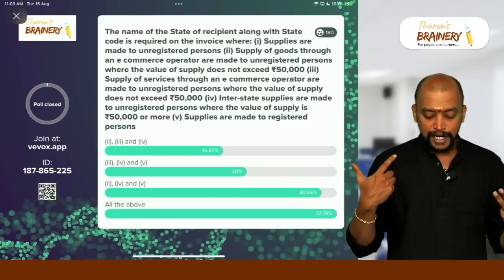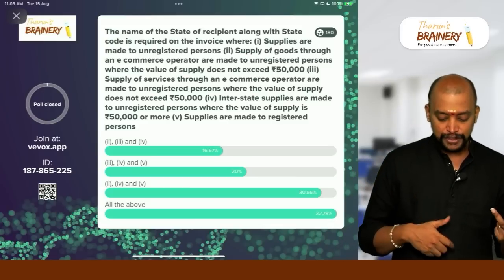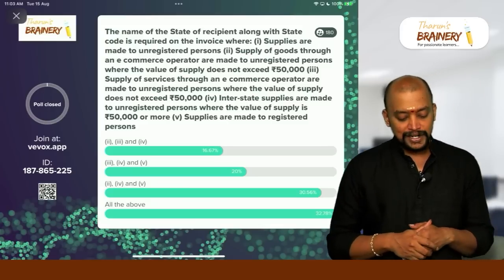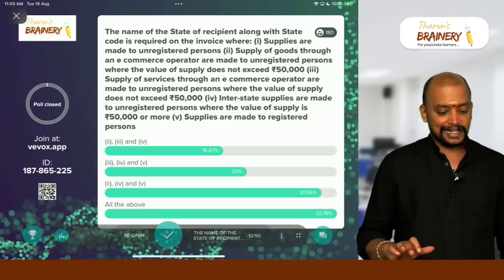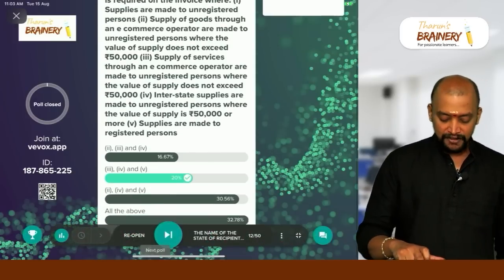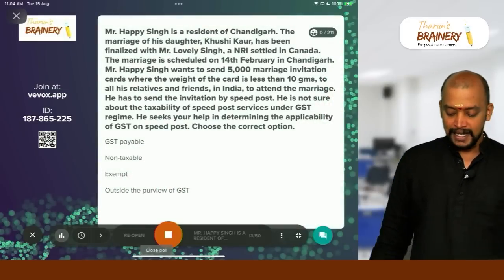Interstate supplies are made to unregistered persons where the value of supply is 50,000 or more. Supplies are made to registered persons. So therefore 3, 4, 5 is the correct answer. Okay, 3, 4, 5 is the correct answer in this case. Then next one,